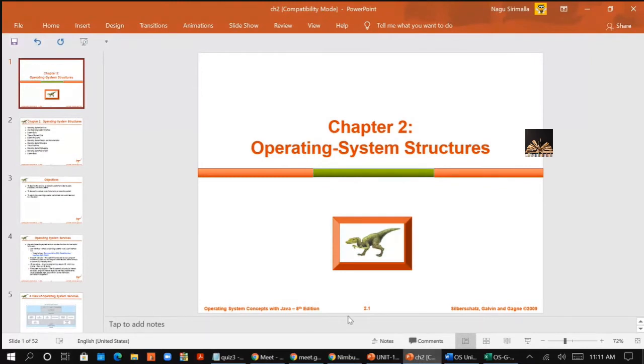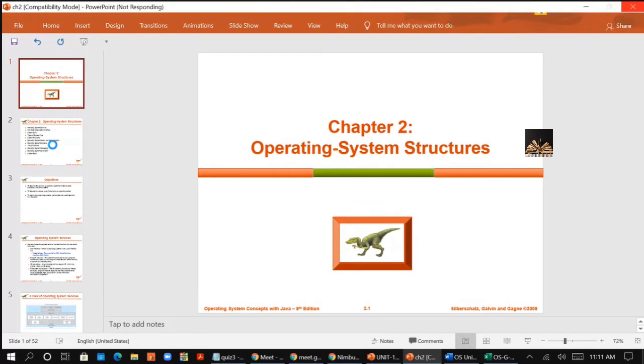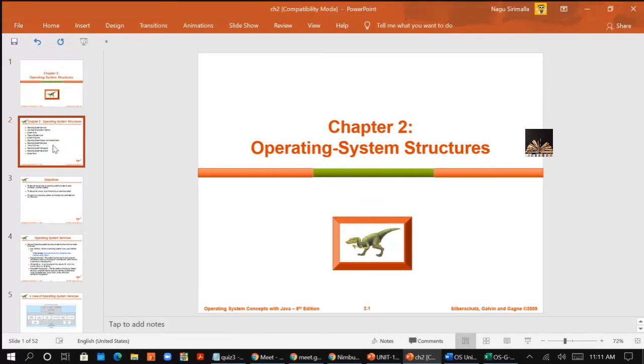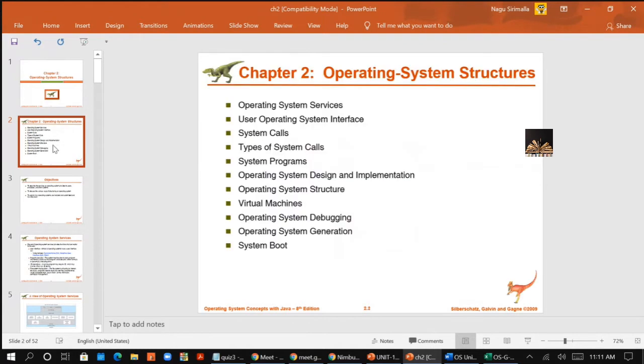In this we are mainly going to learn about OS services, the user operating system interface, which is a very small topic, system calls and types of system calls. We will also see system programs.